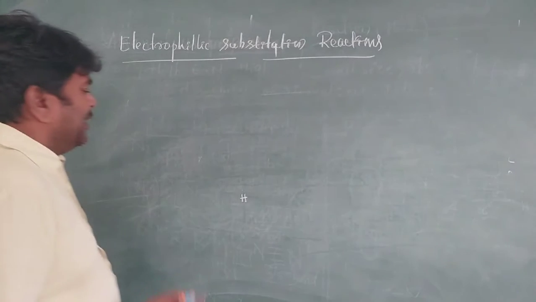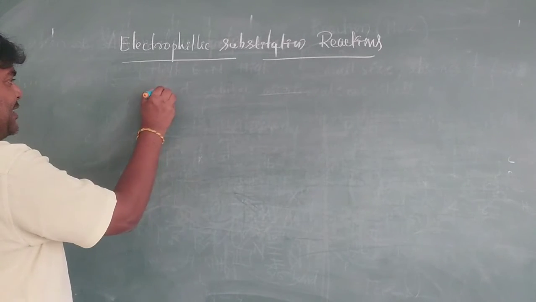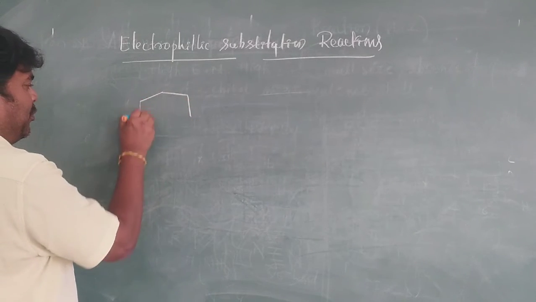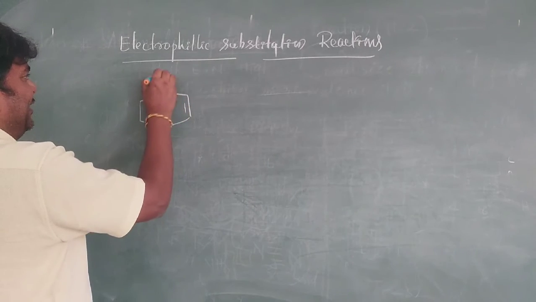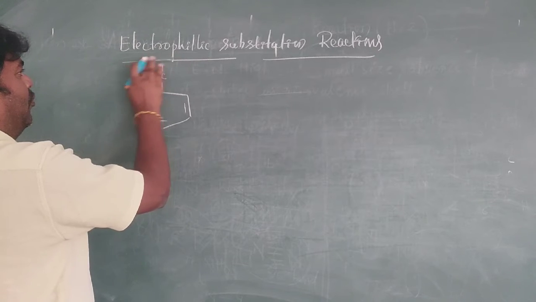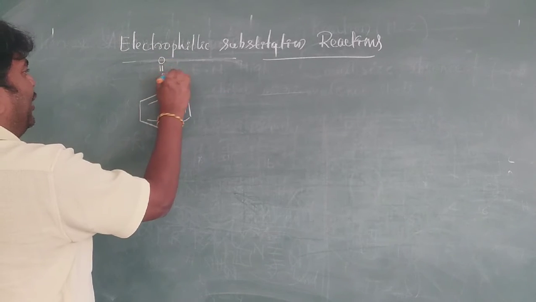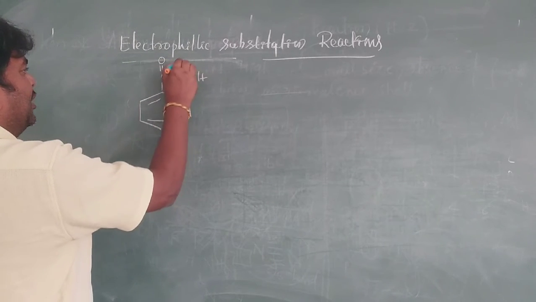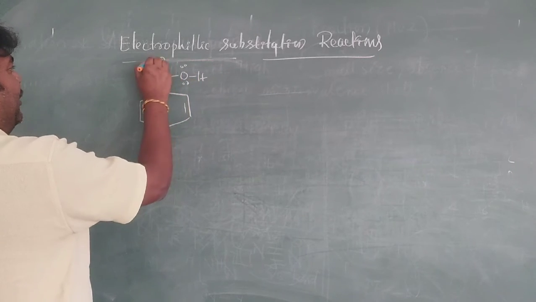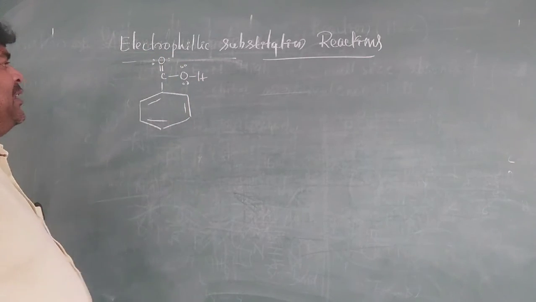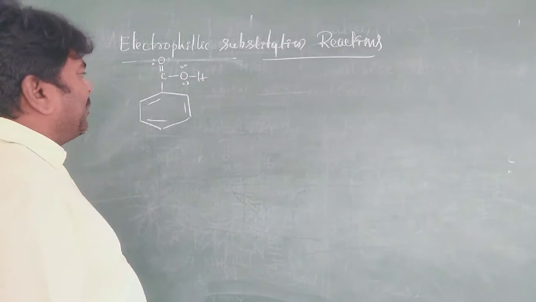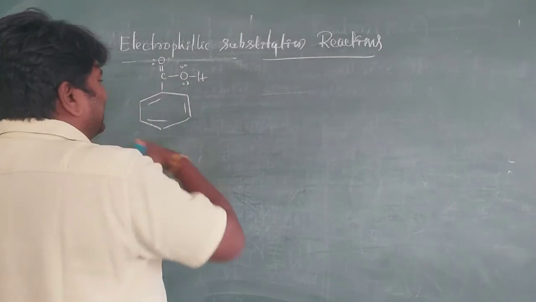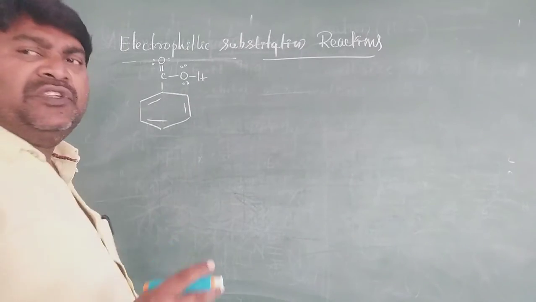See here, it is benzoic acid. It is very important. There is a pi bond, a C double bond O, and O and H, with lone pairs on the oxygens. It is benzoic acid. Due to the presence of COOH,